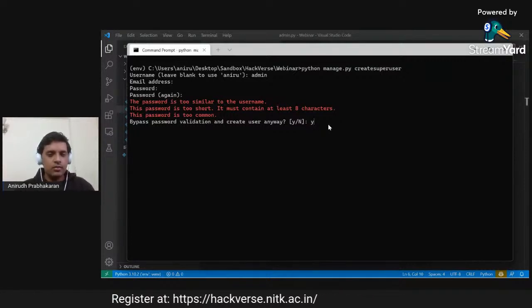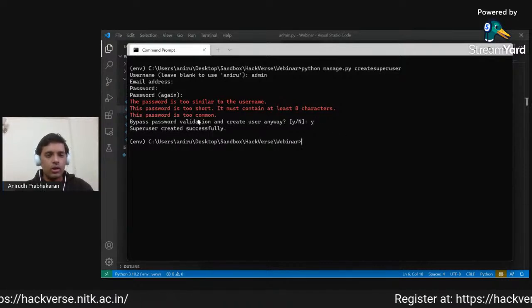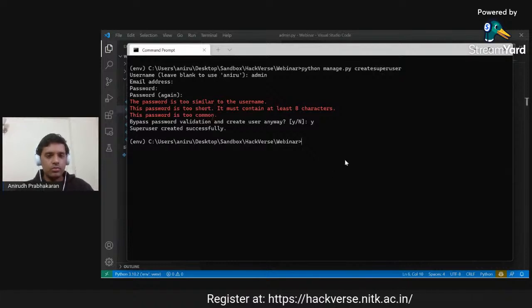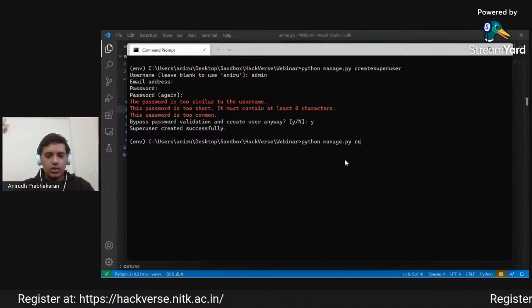Since this is just for development purposes, I will bypass the validation. However, when you are actually deploying this to the web, you should make sure that these errors do not come and your password is strong. So now let us just run the server.